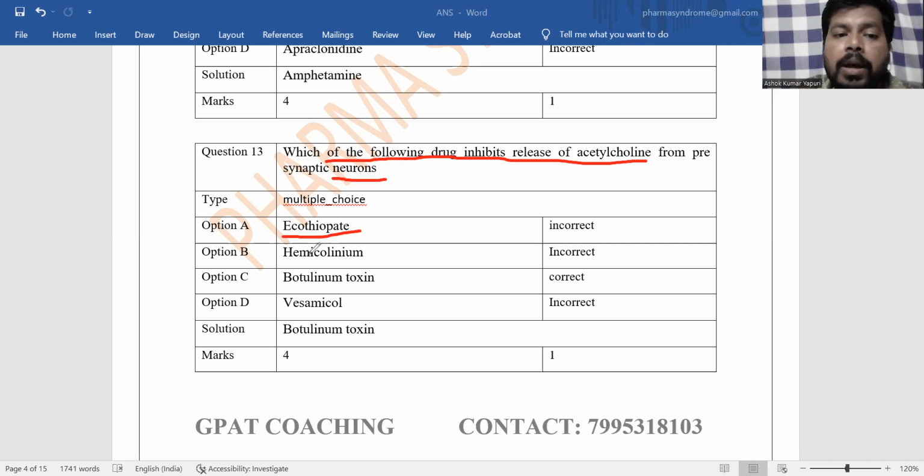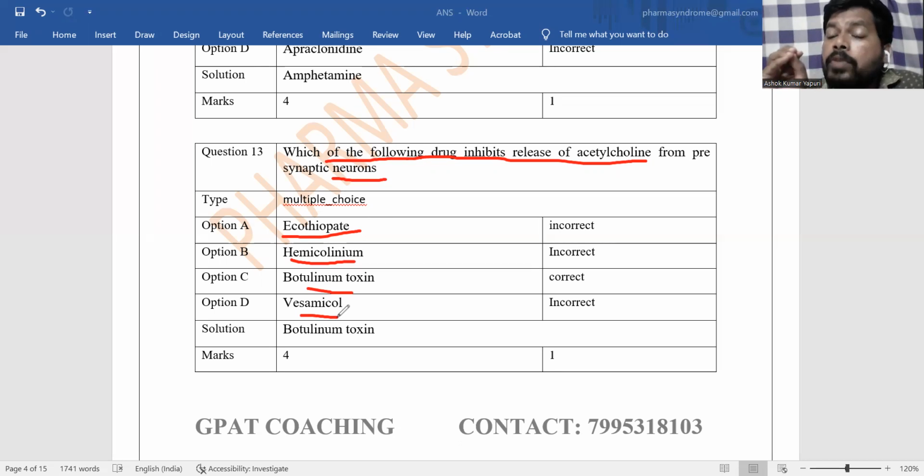And next is hemicholinium. So this hemicholinium interferes with acetylcholine biosynthesis. Next, botulinum toxin and vesamicol. Vesamicol is a drug that inhibits vesicular uptake of acetylcholine into the synaptic vesicles.